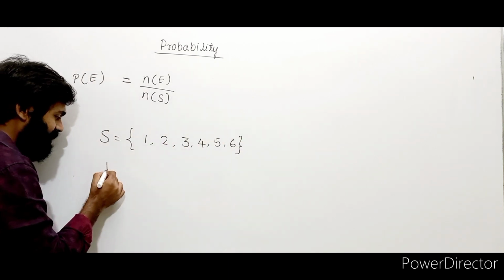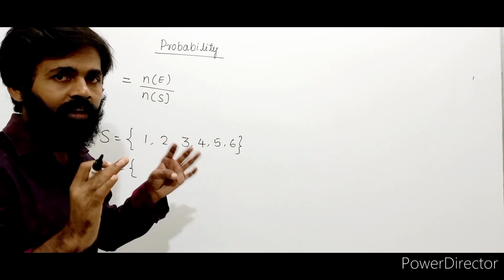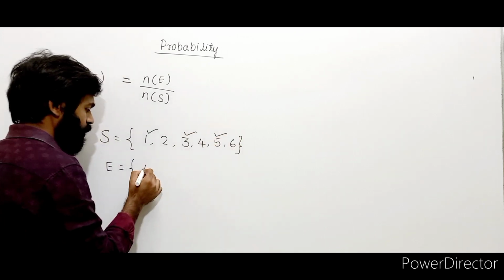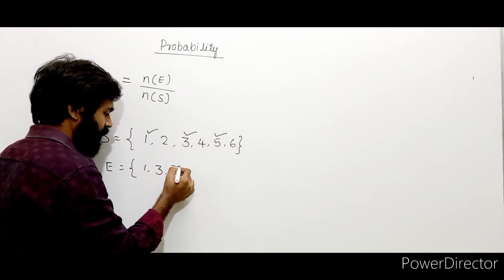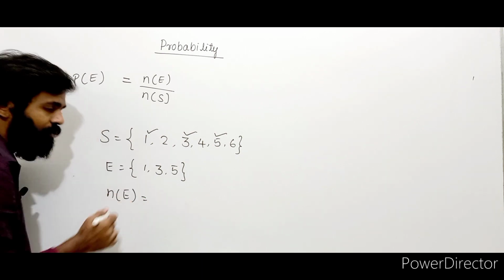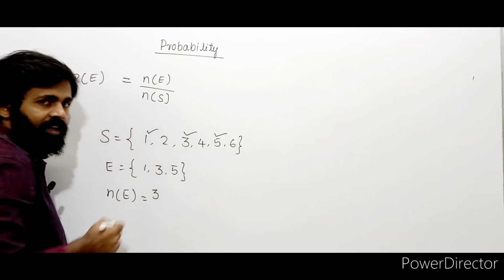Now, if I consider the event E as getting an odd number, what are odd numbers? 1, 3, 5. Now, in this case, N of E, the number of elements in the event E, is what? 1, 2, 3. There are 3 elements, I write 3.